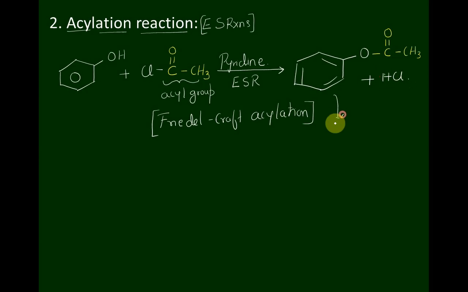The name of the compound is phenyl acetate ester. The phenyl acetate ester is obtained.